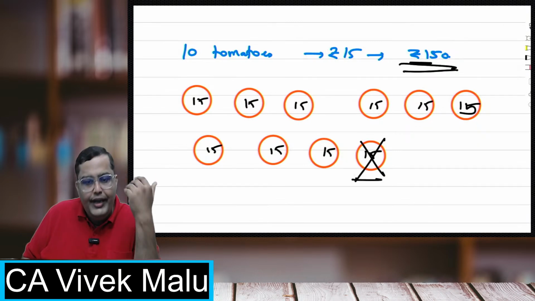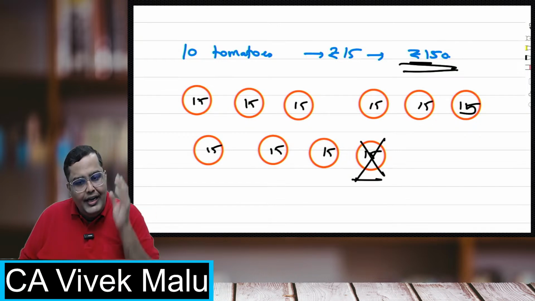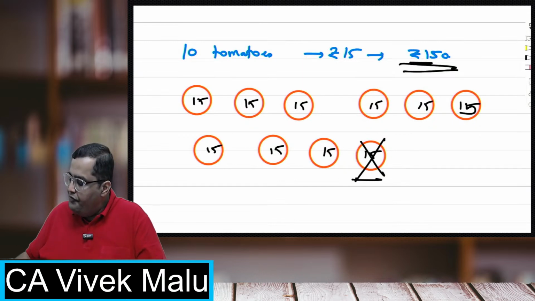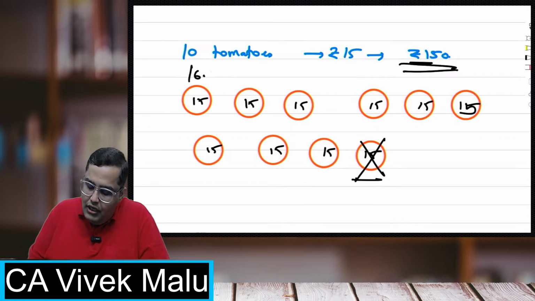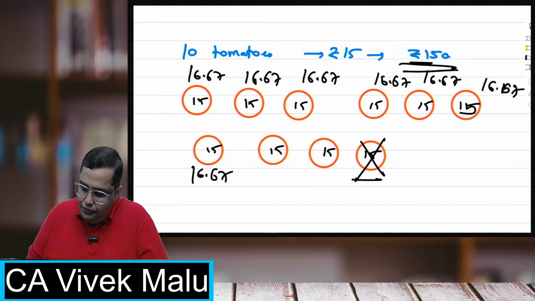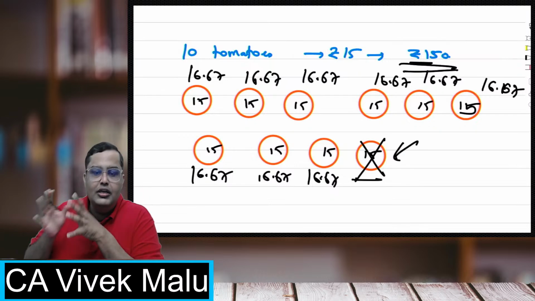This one unit which was going to be wasted is a normal loss for me. Normal loss means expected loss. This was already expected; I knew it well in advance. So I am paying 150 rupees for 9 tomatoes. 150 divided by 9, so I'll always assume that my cost of a tomato is 16.67. I'll not consider that the cost is 15. Why am I doing that? To absorb the cost of the defective item. I am adding 1.67 to each of the 9 tomatoes to absorb the cost of the defective item.